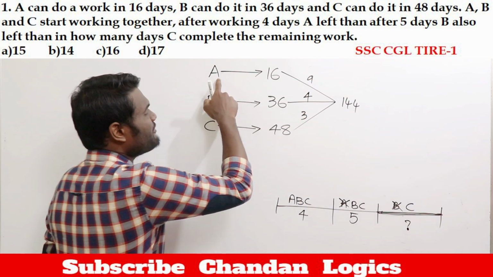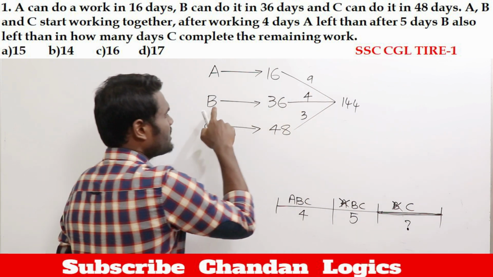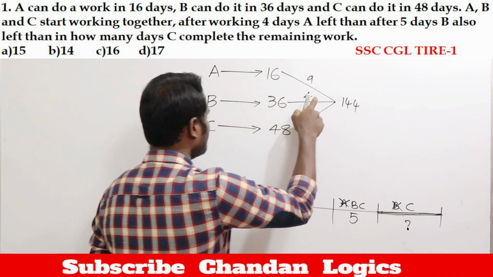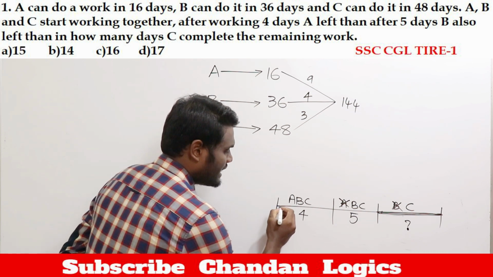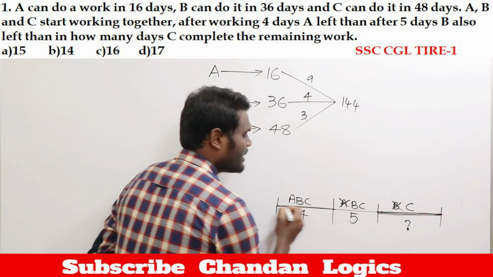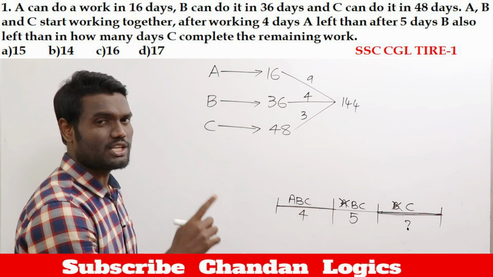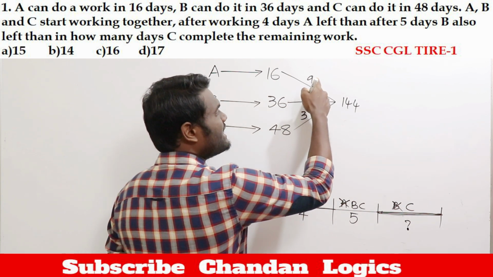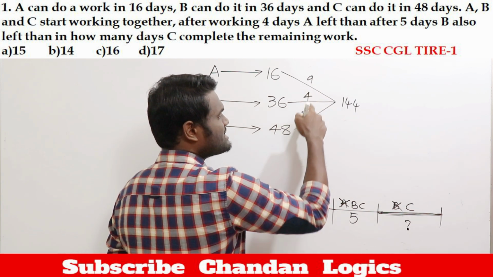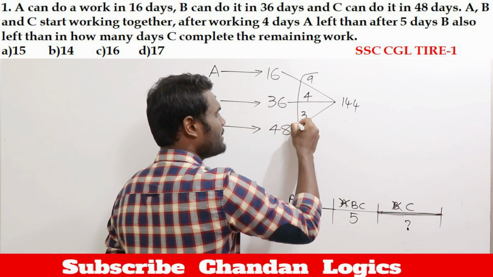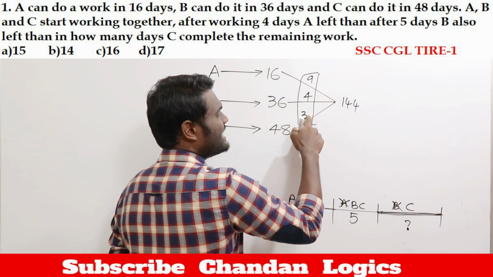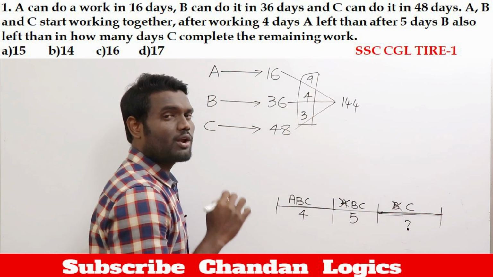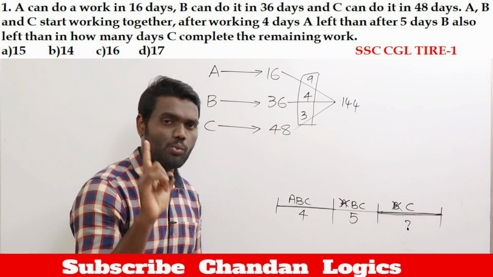Which means A will eat 9 apples per day, B will eat 4 apples per day, C will eat 3 apples per day. Now according to the question, initially all 3 of them are working. A will eat 9 apples, B will eat 4 apples, C will eat 3 apples. All combined, 9 plus 4 is 13, 13 plus 3 is 16. Which means they are going to consume 16 apples in 1 day.